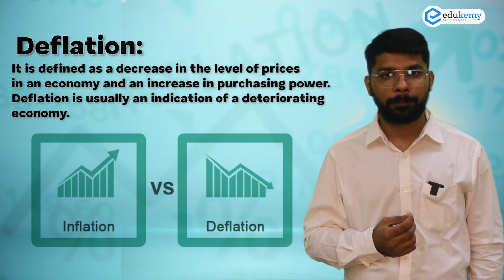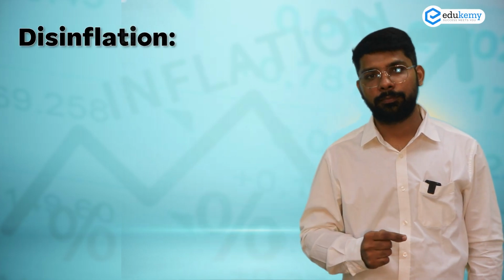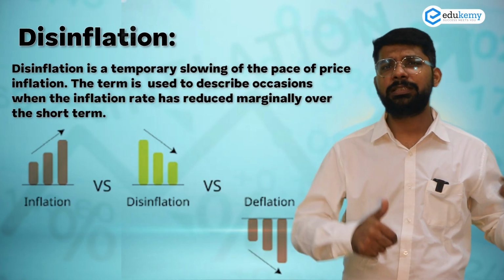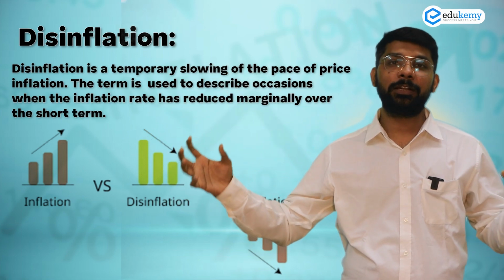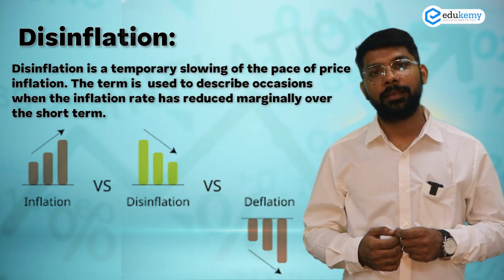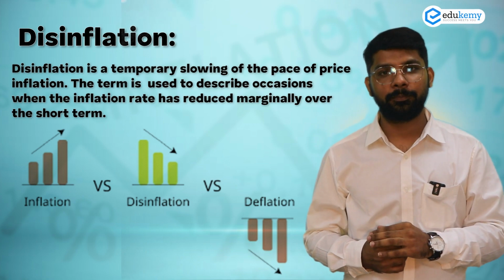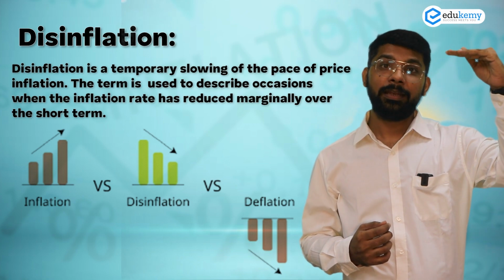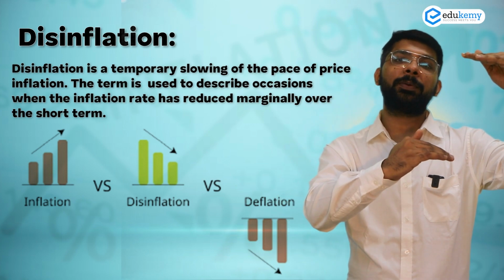Now, let's come to the new term, disinflation. One side inflation, second side deflation, third side disinflation. This comes in between inflation and deflation. In disinflation, there is a slight decrease in the inflation. मान लो, if there is 10% inflation, now inflation comes to 8%.